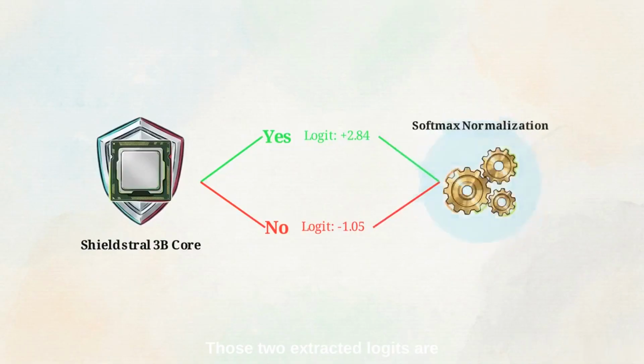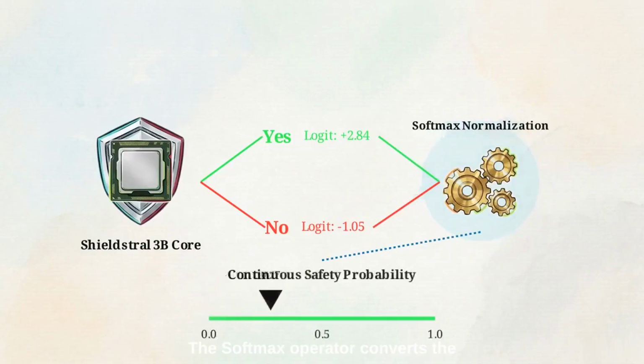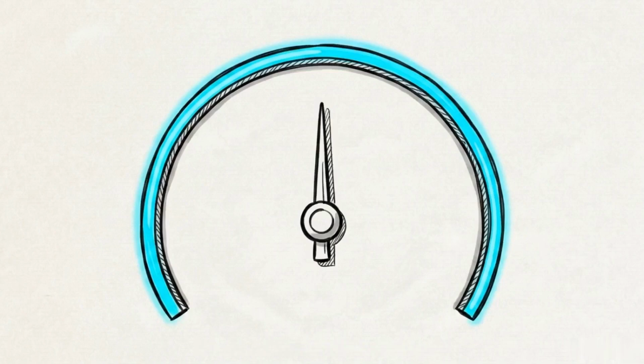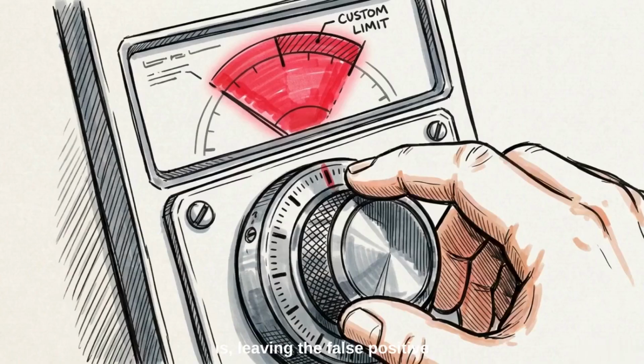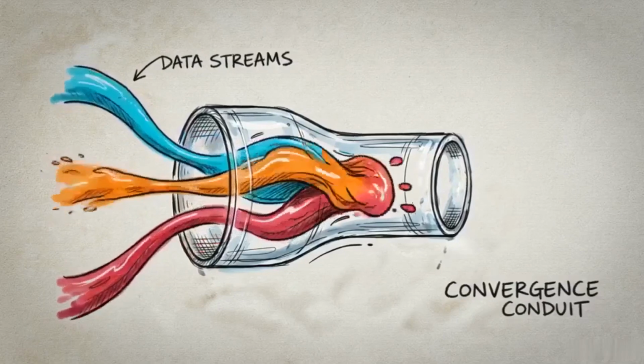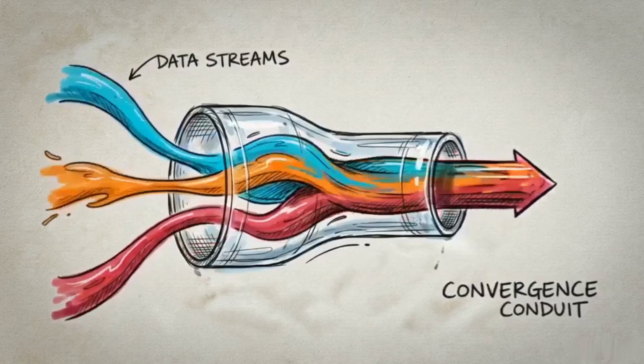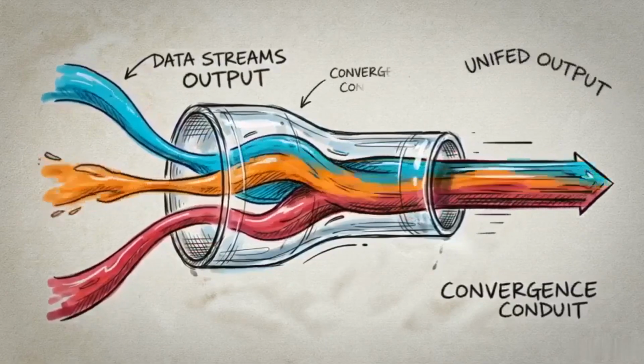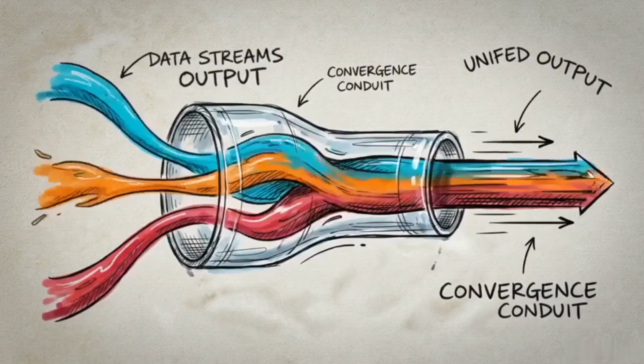Those 2 extracted logits are then passed through a softmax operator. The softmax operator converts the raw logits into a continuous safety probability score between 0 and 1. Because the score is continuous, the model ships with no default discrete label. You decide where the cutoff is, leaving the false positive and false negative threshold entirely up to the deployer. This mathematical formulation unifies distinct tasks. Prompt classification, response moderation, and refusal detection all run through one identical pipeline.